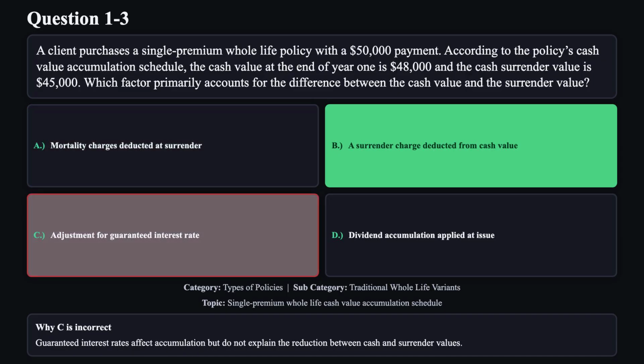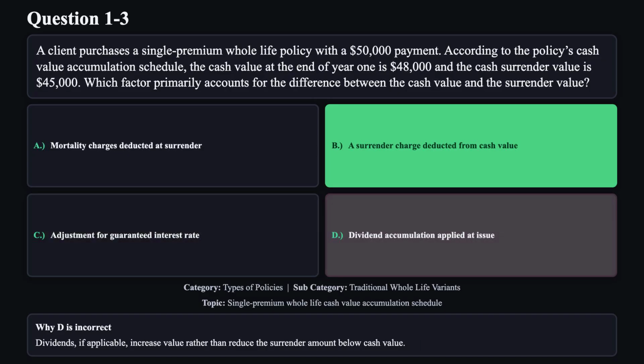Reason C is not correct. Guaranteed interest rates affect accumulation, but do not explain the reduction between cash and surrender values. Reason D is not correct. Dividends, if applicable, increase value rather than reduce the surrender amount below cash value.